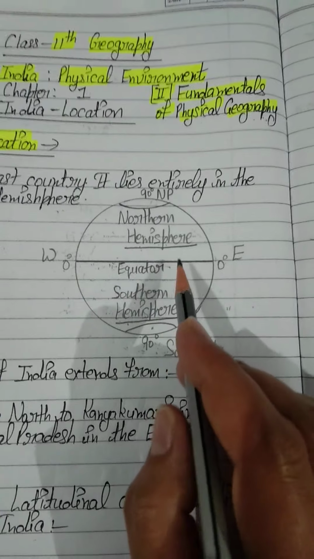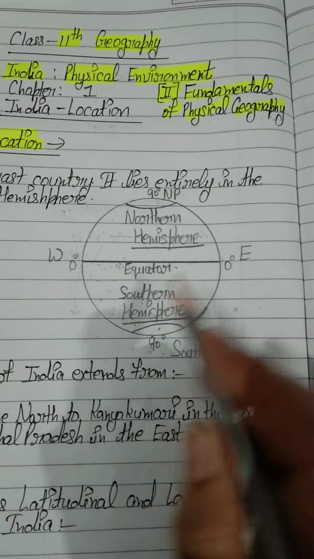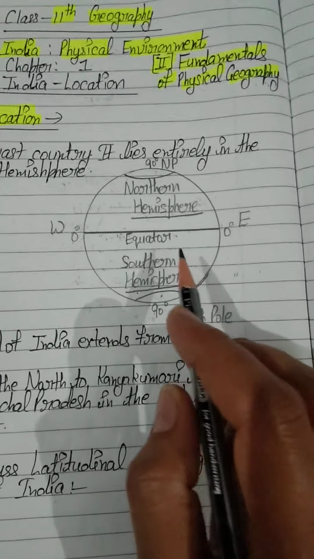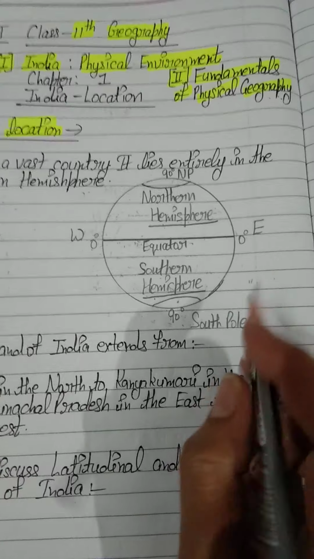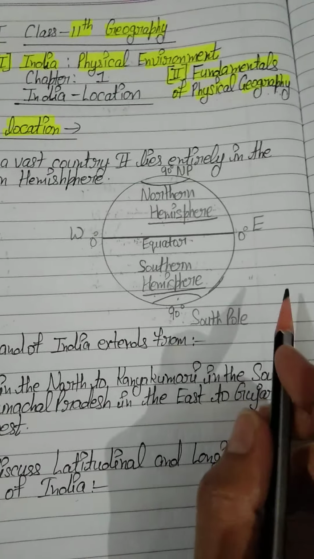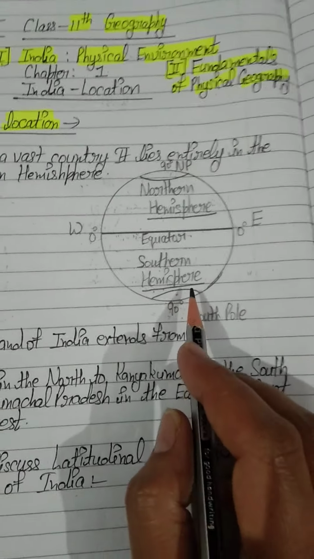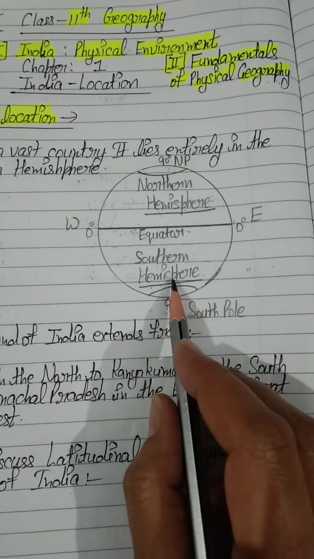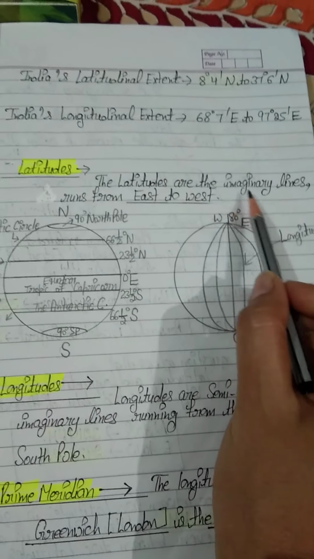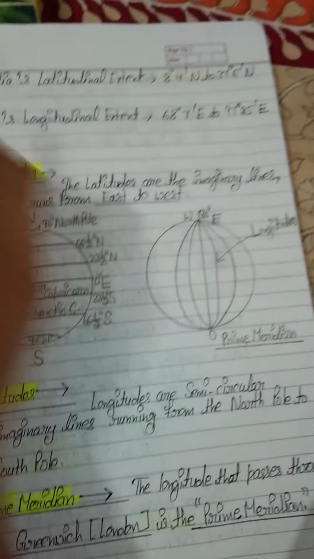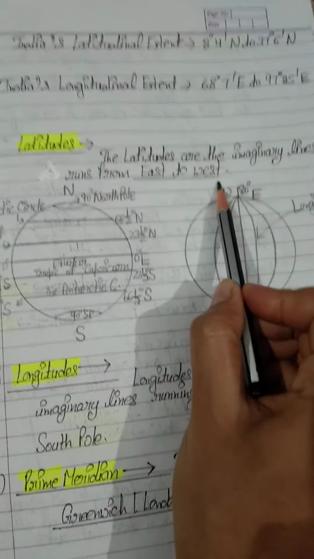Okay students, before explaining this chapter more, I would like to give you a brief revision of latitudes and longitudes. I know that you all are familiar with these definitions, what latitudes are and what longitudes are, but after all, I will give you a little bit of revision. So attend to it. Latitudes. The latitudes are imaginary lines that run from east to west.